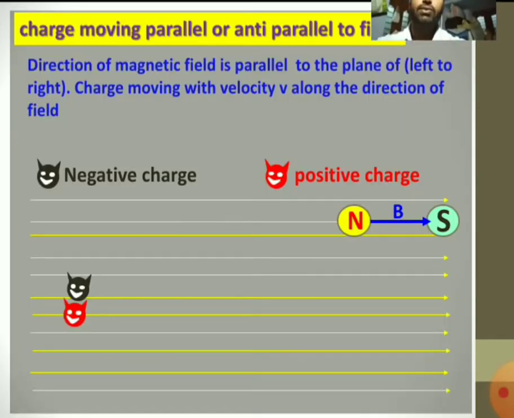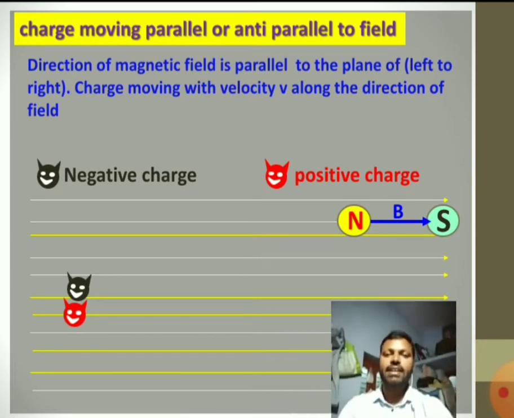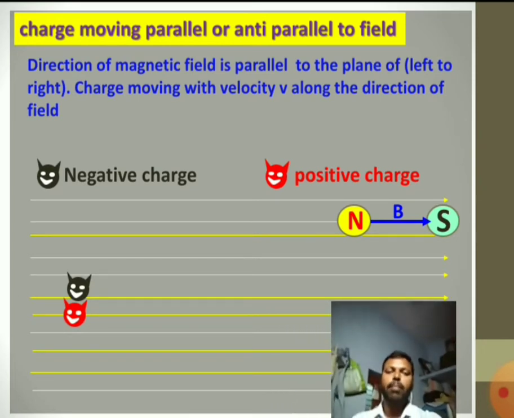Now see here, the first case is the charged particle moving parallel or anti-parallel to the magnetic field.